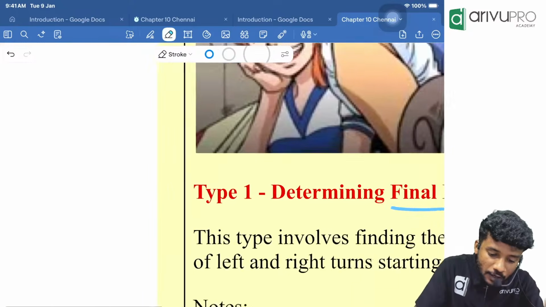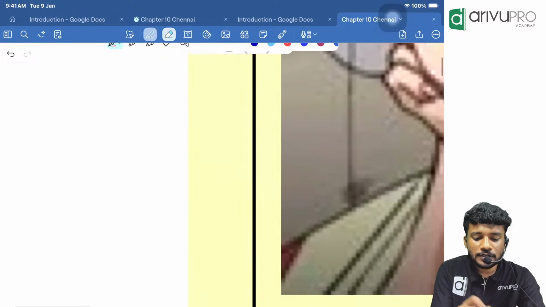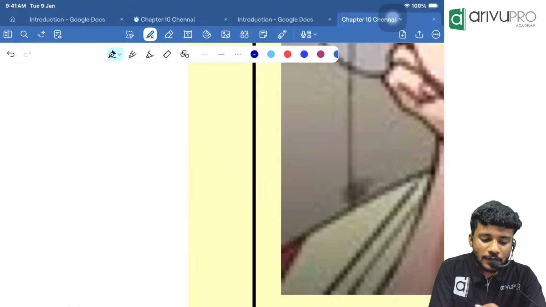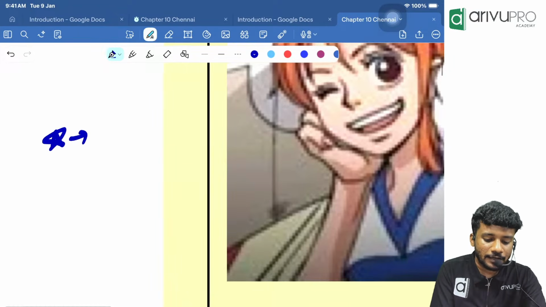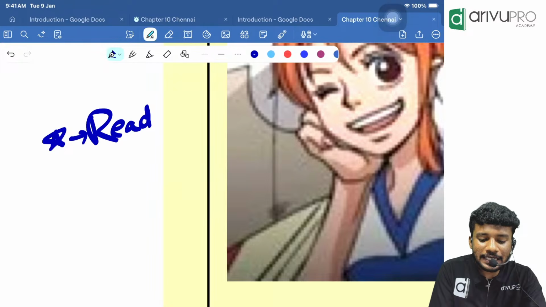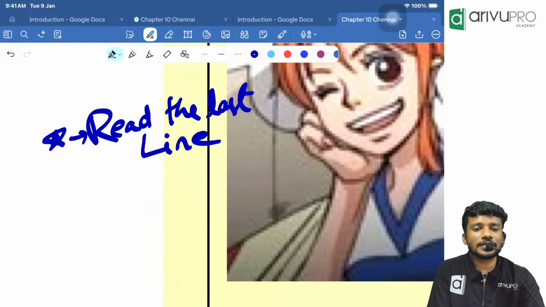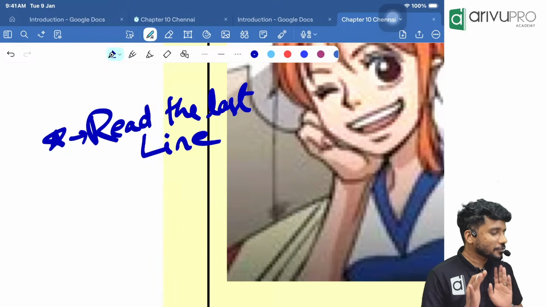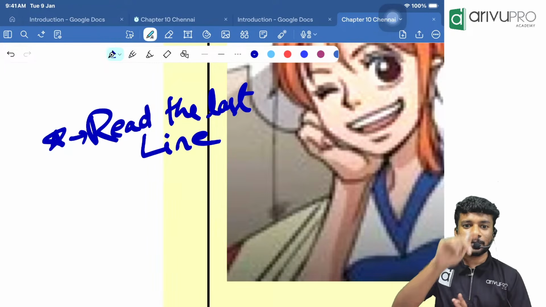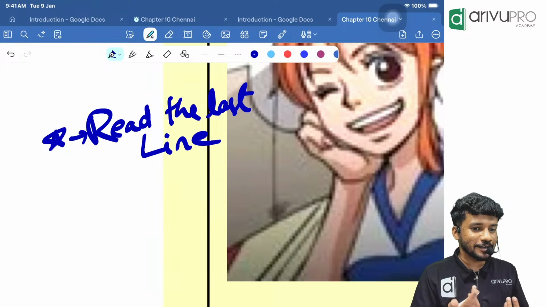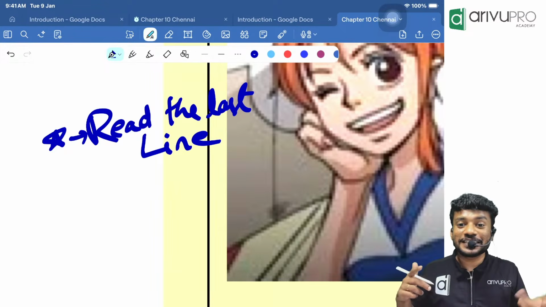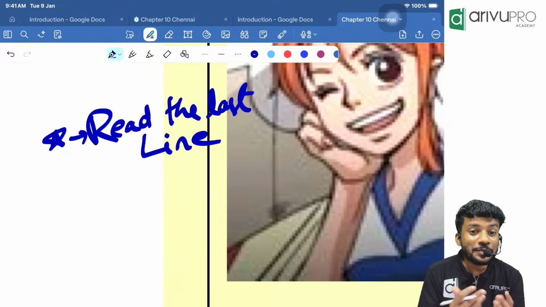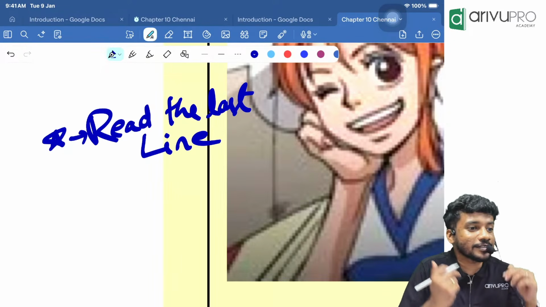Before that, I want you guys to remember this. Whenever you get a question in mathematics, read the last line. Why read the last line? Because in 95% of the questions, the last line will be the question they are asking. For example, find the value of x, find the value of y, or find which direction the person is moving. We will be able to understand what they are asking.